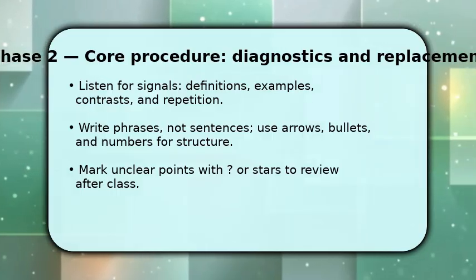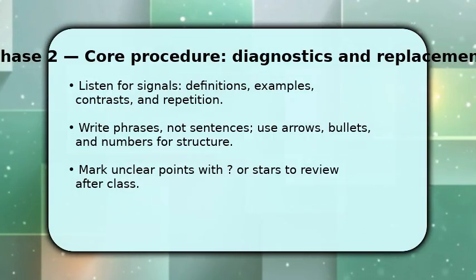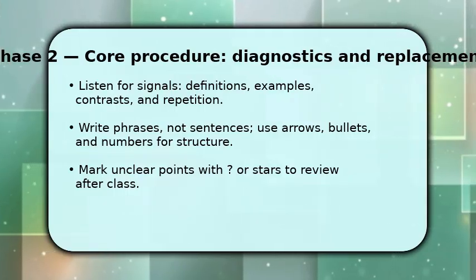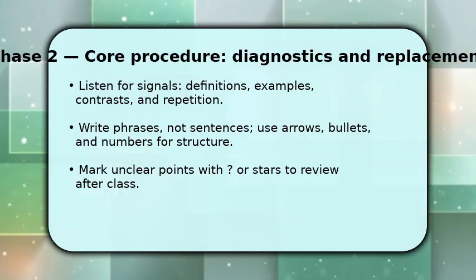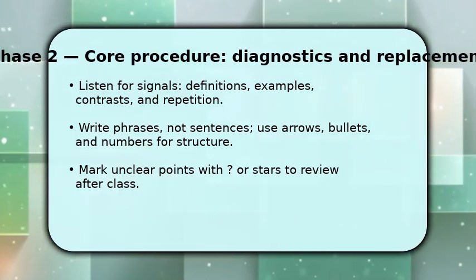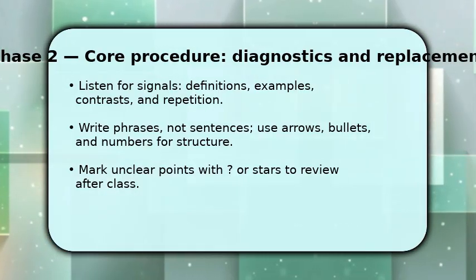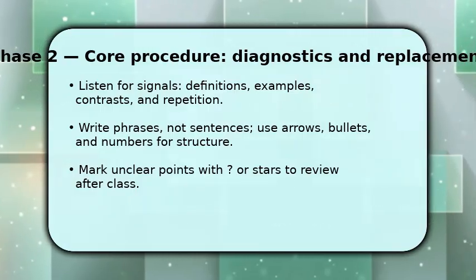Once the speaker gives a formula or step, jot it verbatim and flag any derivations you don't follow. Make sure to mark unclear points with a question mark or a star so you can target them during review. If the pace slows, expand slightly. When it speeds up, compress to keywords.